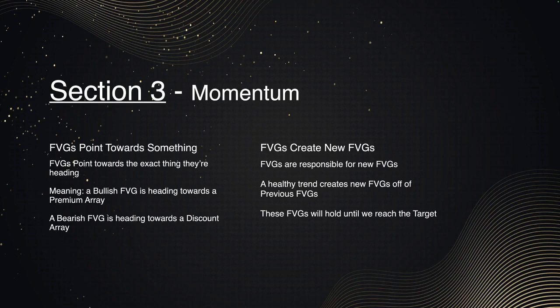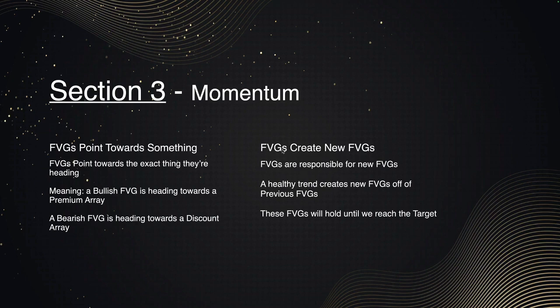That's it. Then the next thing is, what is the draw on liquidity? So if we are going lower or higher, what is the target? Where, of course, when we are bullish, we always have a premium array as target. If we are bearish, we always have a discount array as target. Simply said, in that bias and in between moving from that discount array or towards that premium array, we create fair value gaps. And those fair value gaps tell us exactly how we are going to get there and where we are actually going. So, leads me to the next one.